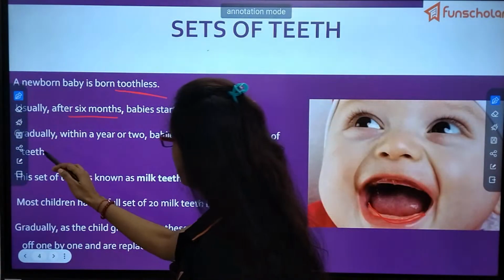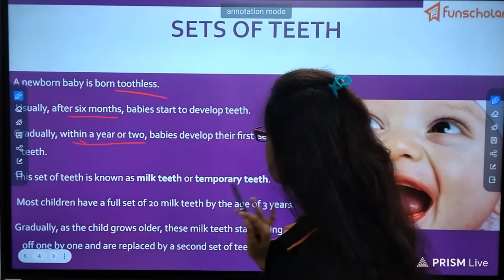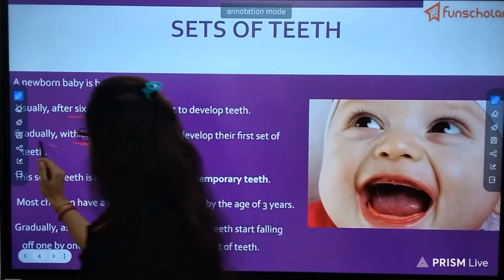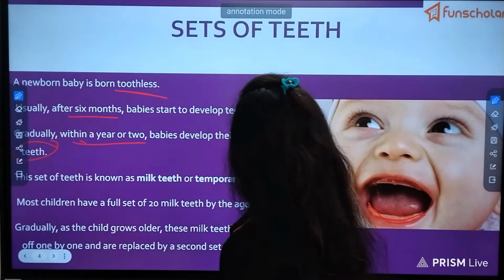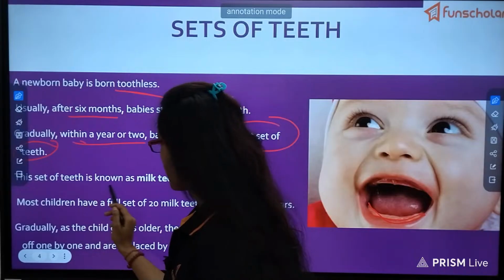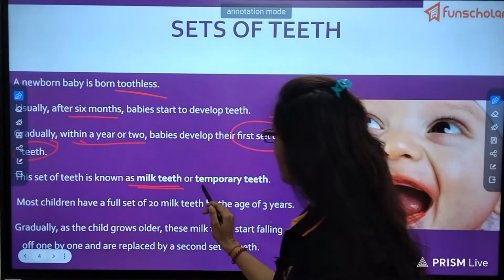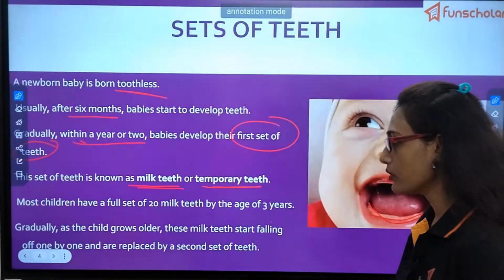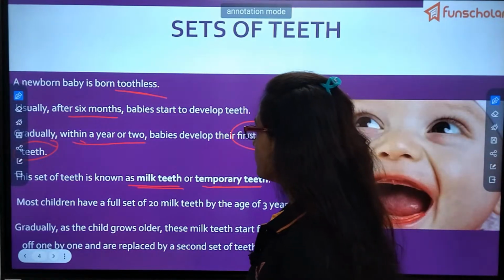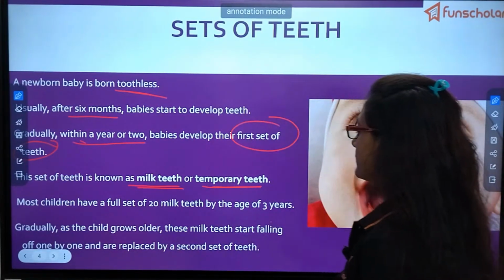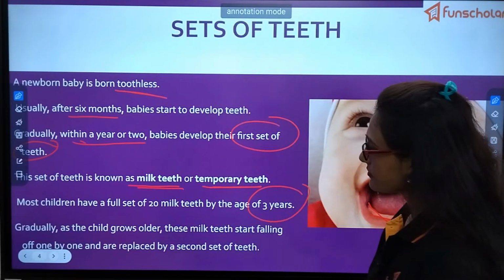Gradually within a year or two, the babies develop the first set of teeth. And what is the name of this first set of teeth? These are known as milk teeth or temporary teeth. Most children have a full set of 20 milk teeth by the age of 3.